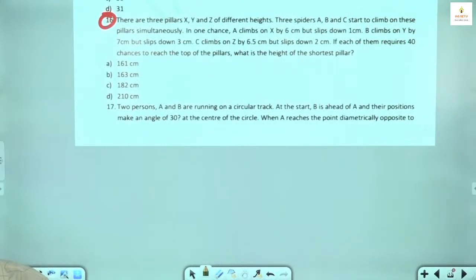When A reaches the point diametrically opposite to his starting point, he meets B. What is the ratio of the speed of A and B if they are running with uniform speed?